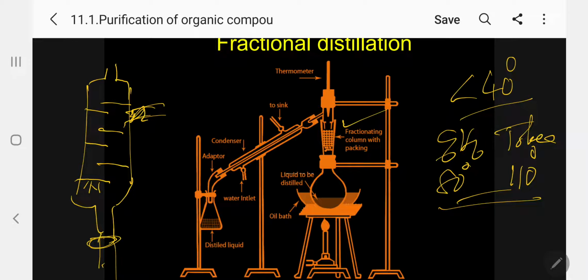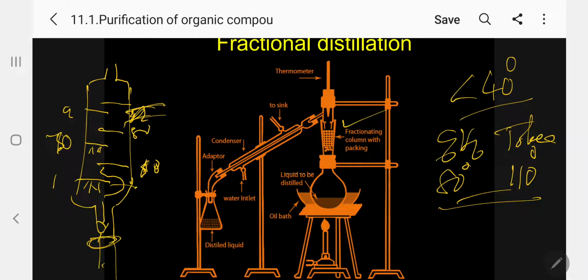Toluene has a higher boiling point, so it will get condensed back, whereas benzene will go upward. In this case, we have equal percentages of benzene and toluene in step 1. When you go here, 60% benzene is here. When you go here, again, that is 70% benzene. When you go here, 80, here 90.